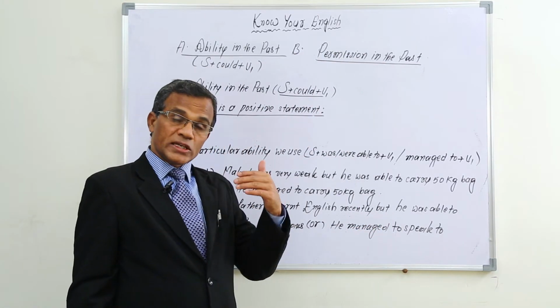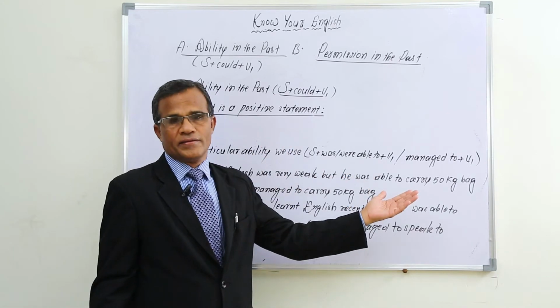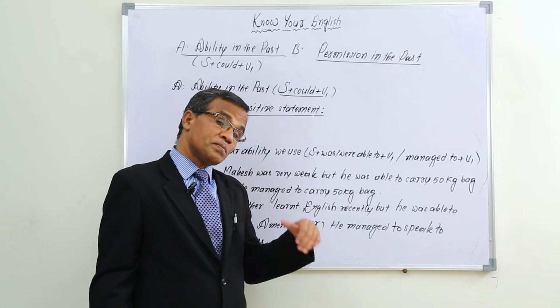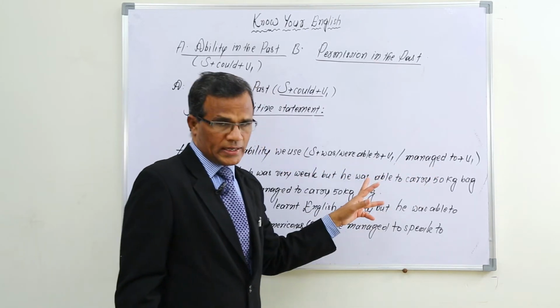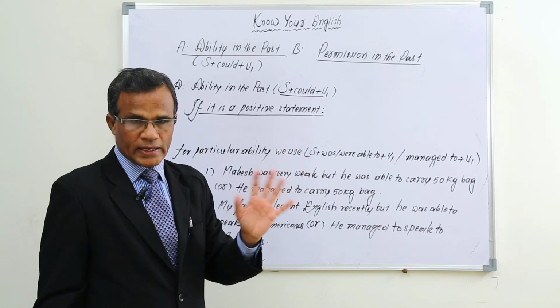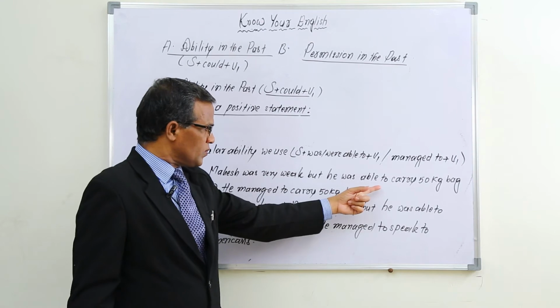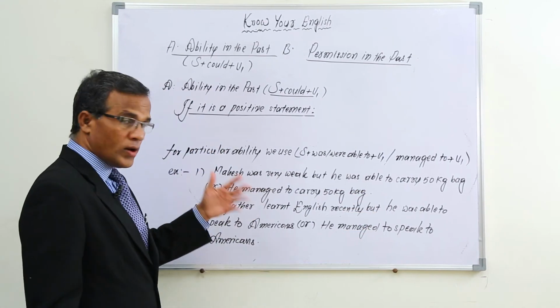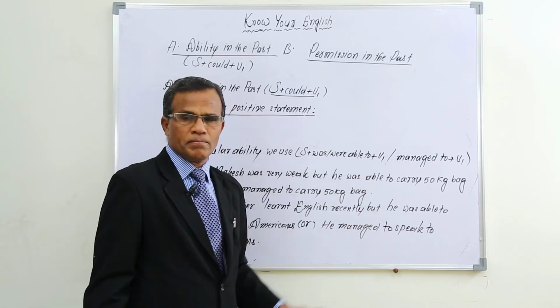So, it was his particular ability. Even in such condition also, he was able to carry 50 kg bag. If it is particular ability, we have to use these two types of structures here, not could. We cannot use could here. So, that is why Mahesh was very weak, but he was able to carry 50 kg bag. Or you can use he managed to carry 50 kg bag.